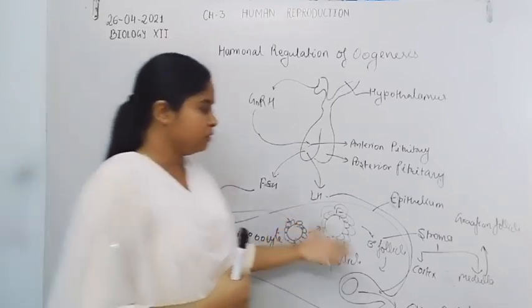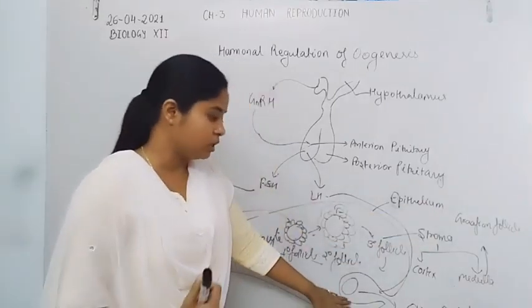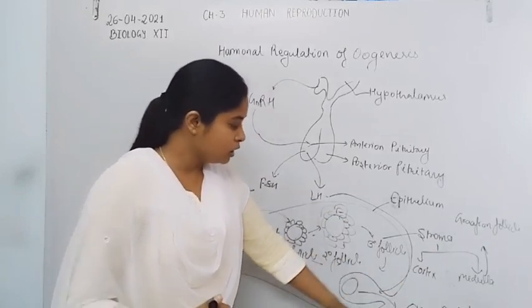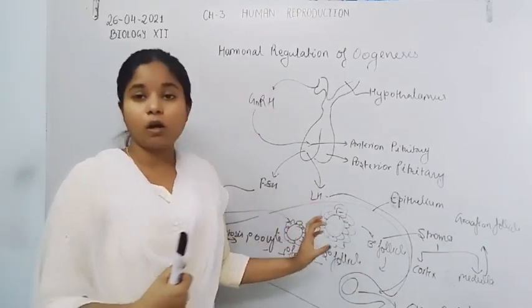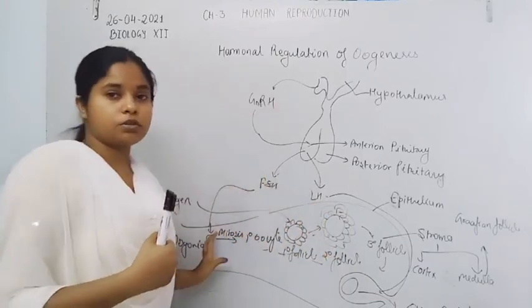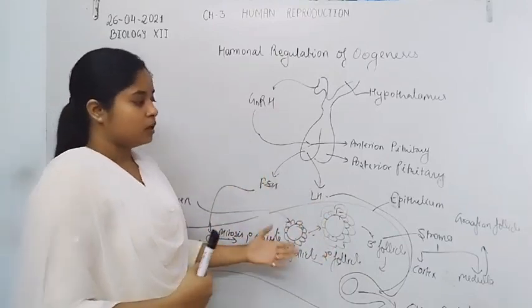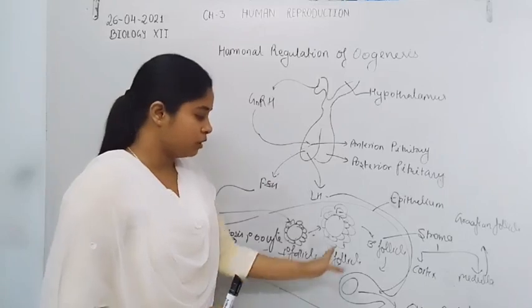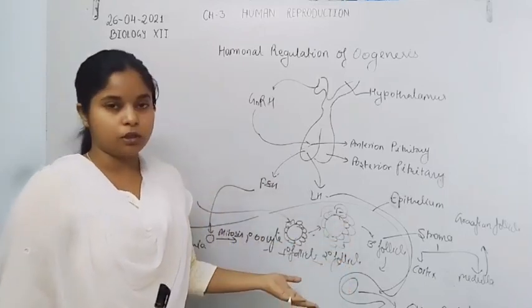When the Graafian follicle gets ruptured, there is also a release of estrogen, because the follicular cells secrete the estrogen hormone.